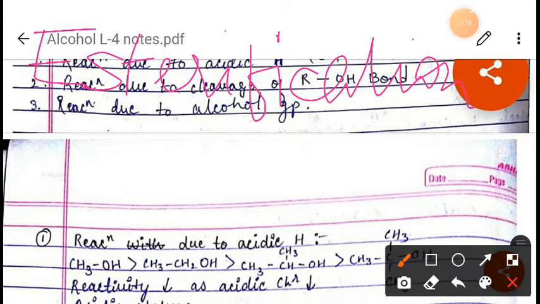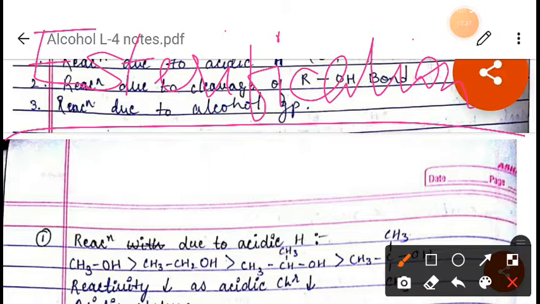Esterification. So when we talk about esterification, what is esterification? In this reaction, alcohol reacts with a monocarboxylic acid in the presence of concentrated H2SO4 or dry HCl gas as a catalyst to form an ester. And this reaction is called esterification.